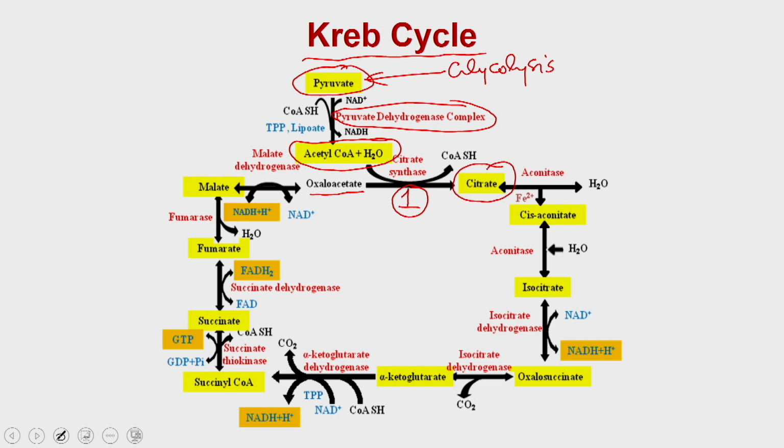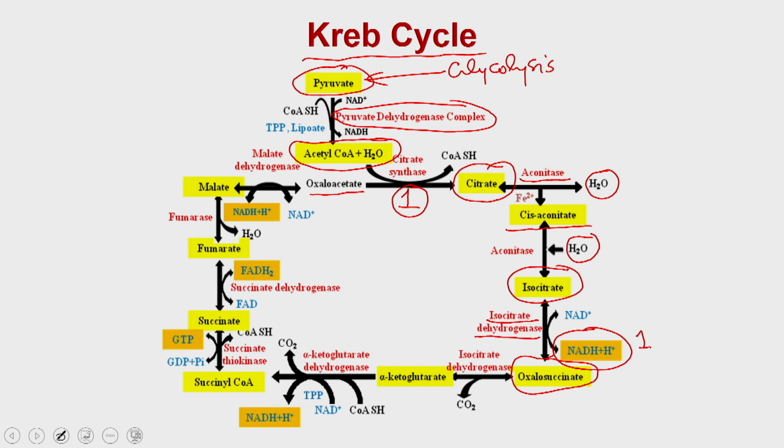The citrate is utilized by aconitase. It is a dehydration reaction, so one water molecule is lost, and that is how it produces cis aconitase. Cis aconitase generates isocitrate. Now, this isocitrate is used by isocitrate dehydrogenase, and in this reaction the isocitrate is converted into oxalosuccinate and one molecule of NADH is produced. This is the first NADH produced in the Krebs cycle.